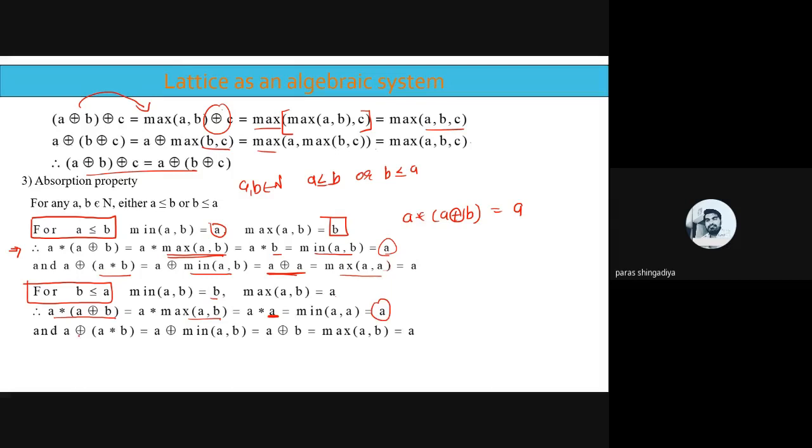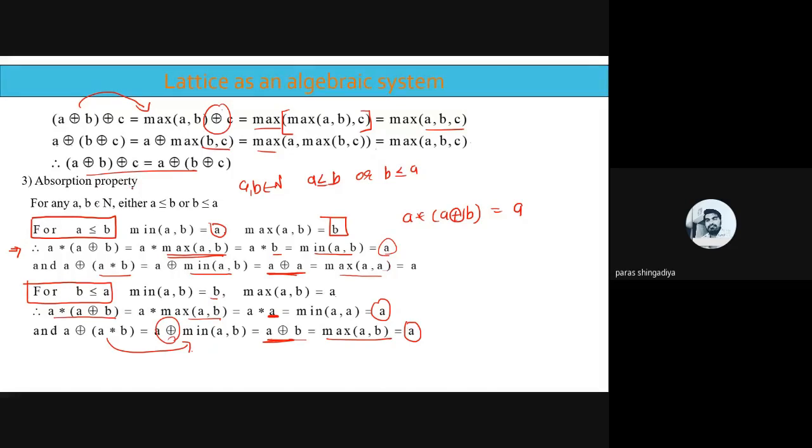So prove it. A ring sum A star B, that is A star B is equal to minimum of AB. Now remove this ring sum. So it is minimum of maximum of AB. Write the answer of minimum of AB, that is B here. So A ring sum B, and A ring sum B means maximum of AB, and maximum of AB is equal to A again. Okay? So in both cases, the absorption property is verified.